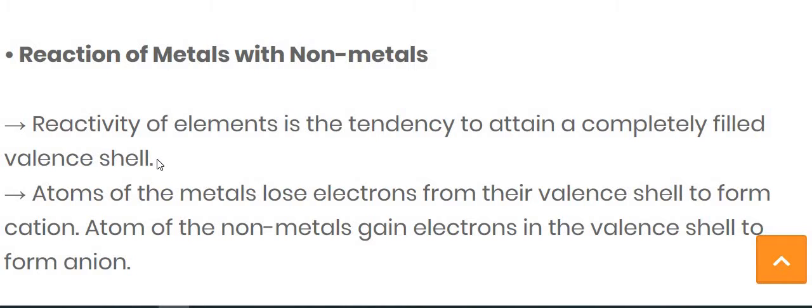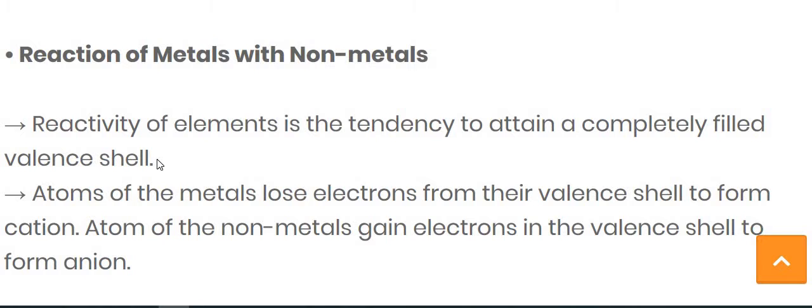As we know, there is a pattern for the arrangement of electrons, and according to their energy levels there are different shells in the atom. In the first orbit 2 electrons are arranged, then 8, then 8, like that.